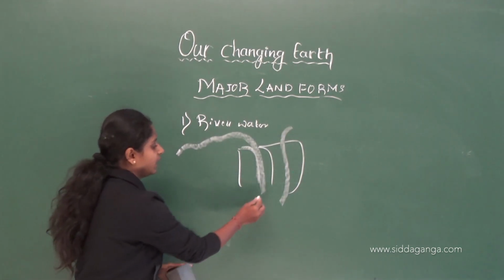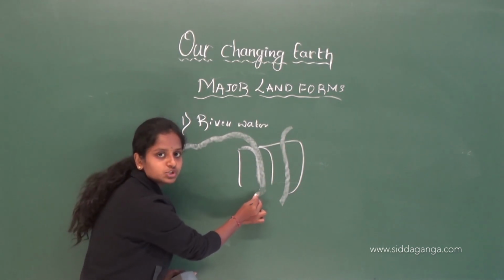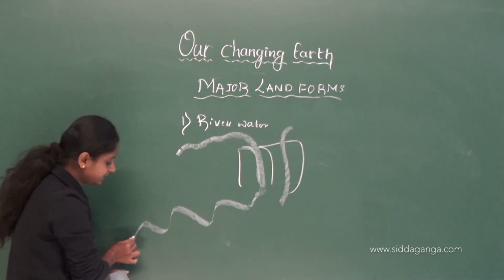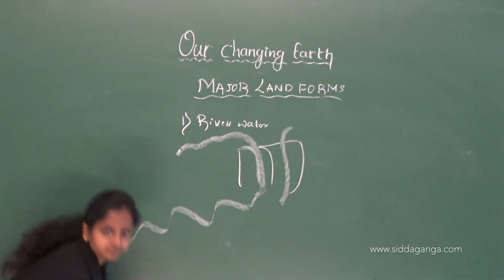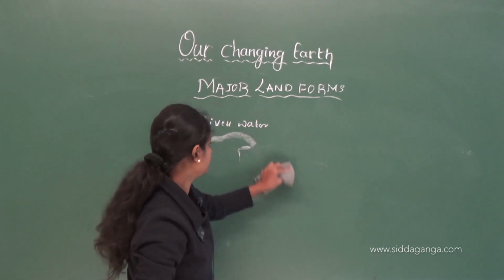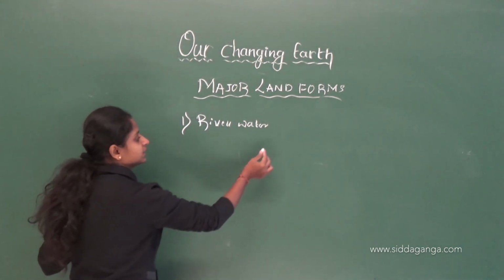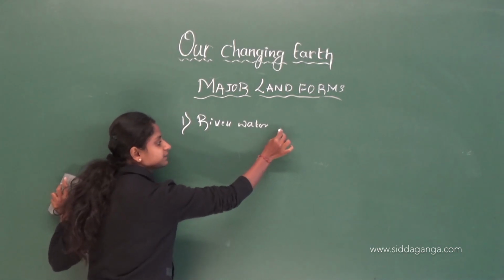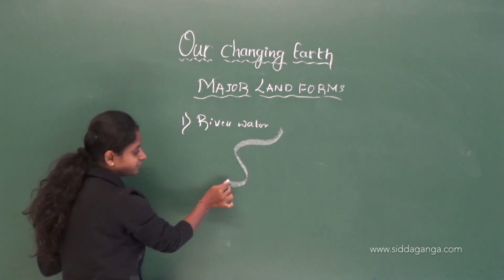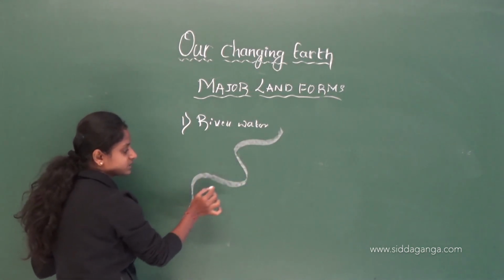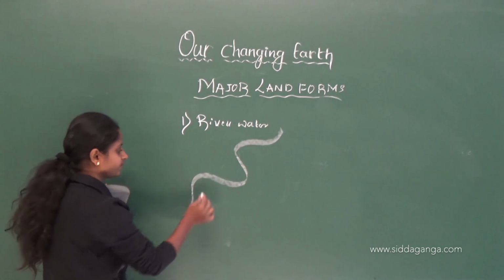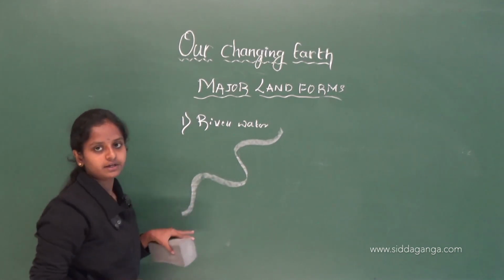And this river, after falling here, when it moves to a plane surface, it will bend. Okay, let me write it on the upper portion of the board so that you can see it clearly. See, after that, when this river flows on a plane surface, it will form curves or bend like this. Okay, this river will bend like this and flow.